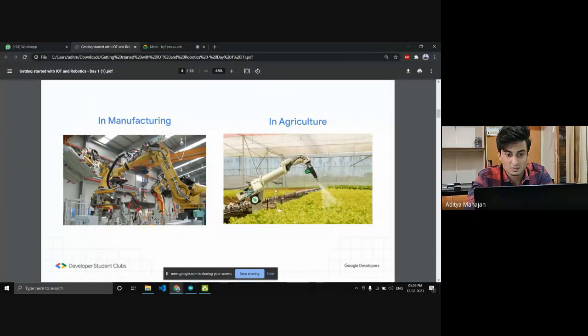Here we can see a robot in agriculture spraying water. Just think of how many human laborers this robot has replaced. This robot alone might have replaced around 20 to 30 human workers. In agriculture, this robot alone might have replaced 10 to 20 agricultural laborers.